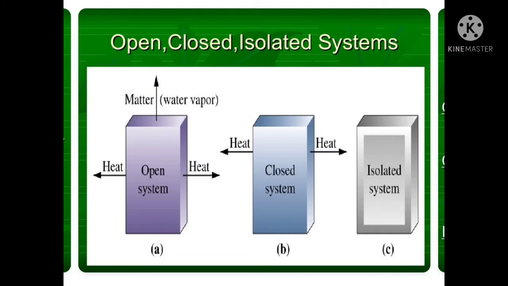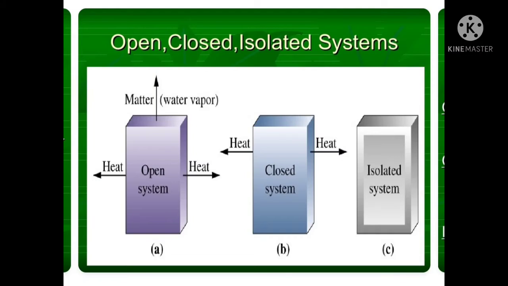And second one, open system. An open system is one in which both mass and energy can cross its boundaries as shown in the figure. An open system has a fixed space but does not contain a fixed mass of matter, and most engineering devices are open systems. It can be clearly observed in figure A. Here in case of open systems, both energy and mass cross the boundary of the system. And third one, isolated system. A system which is not influenced by surroundings is called an isolated system.